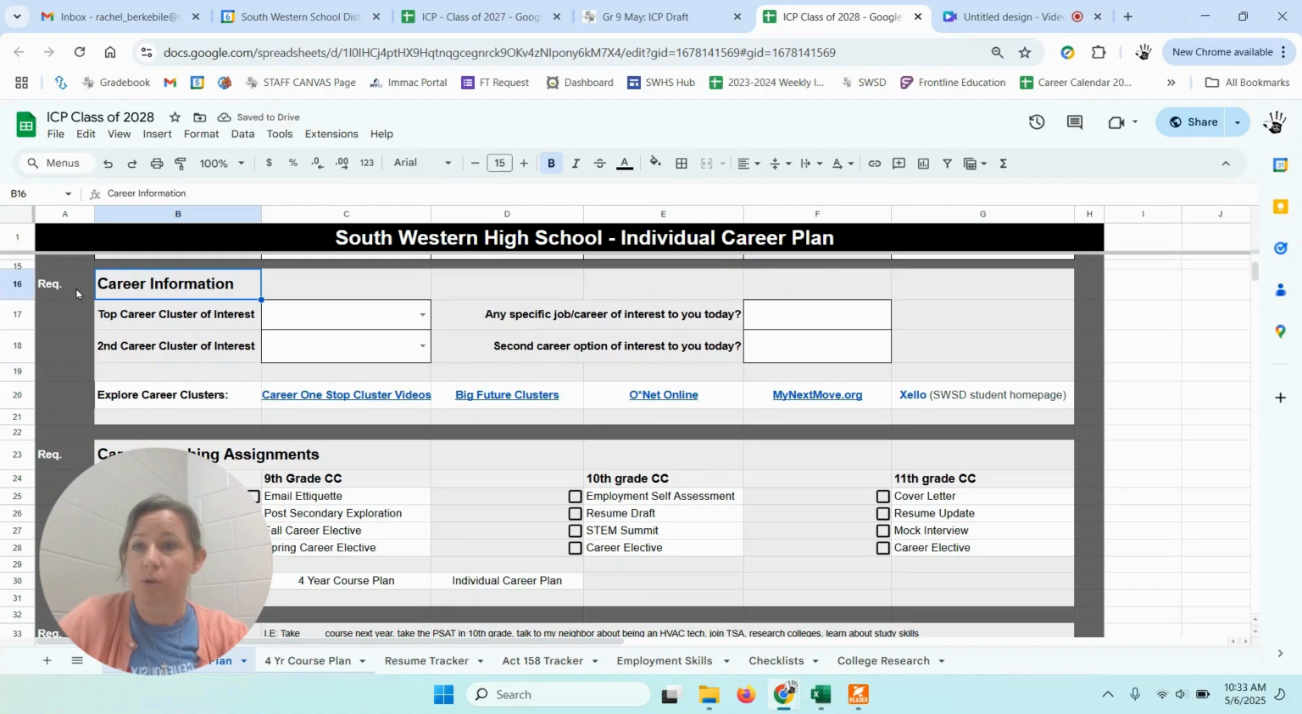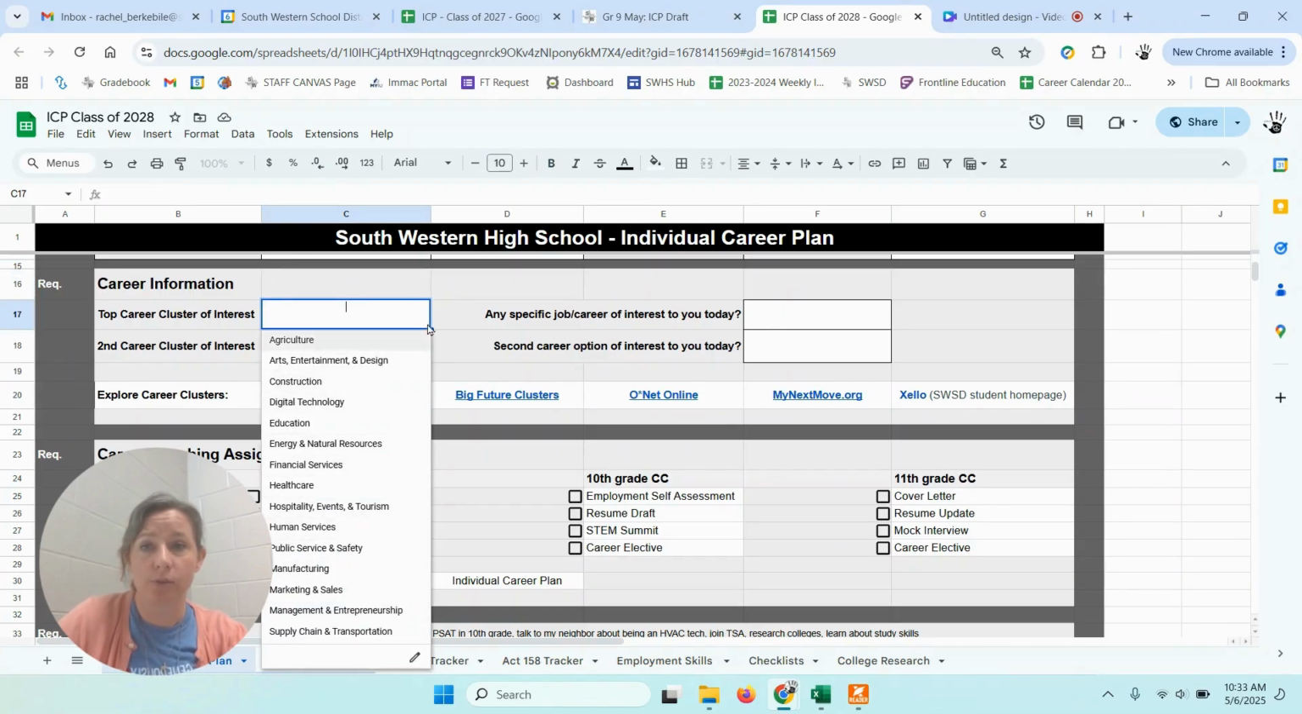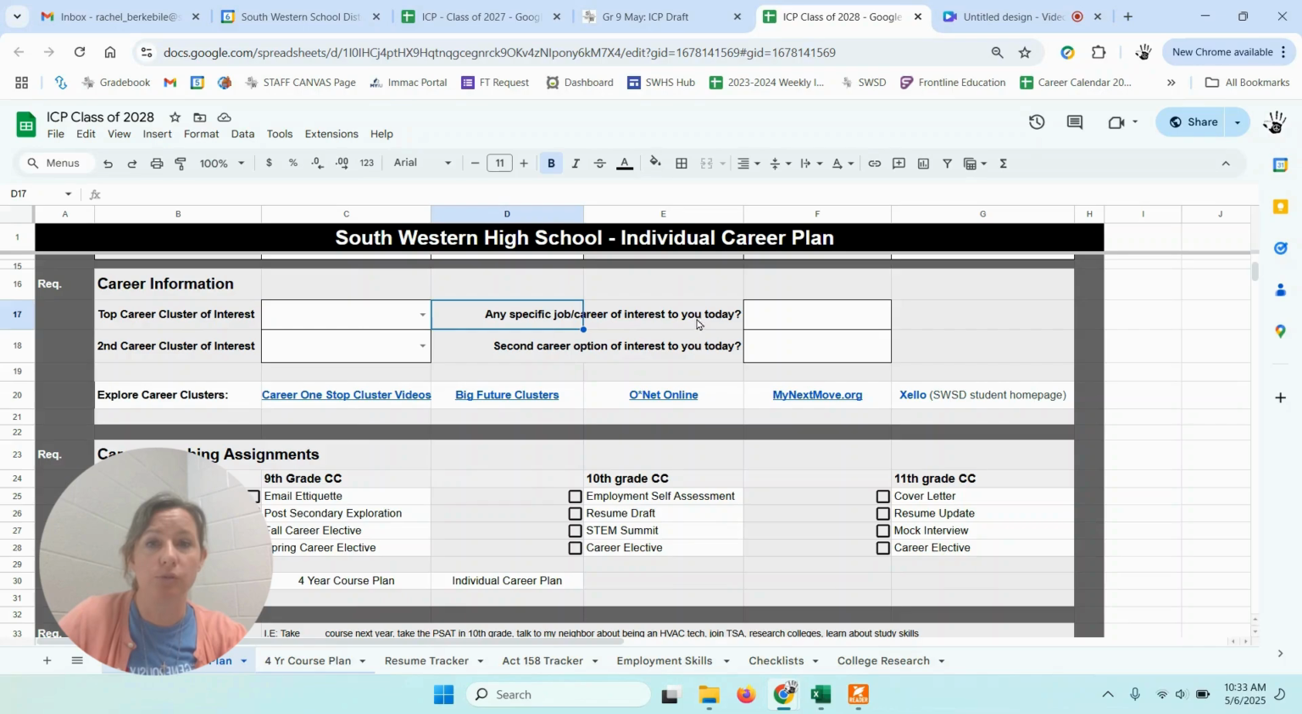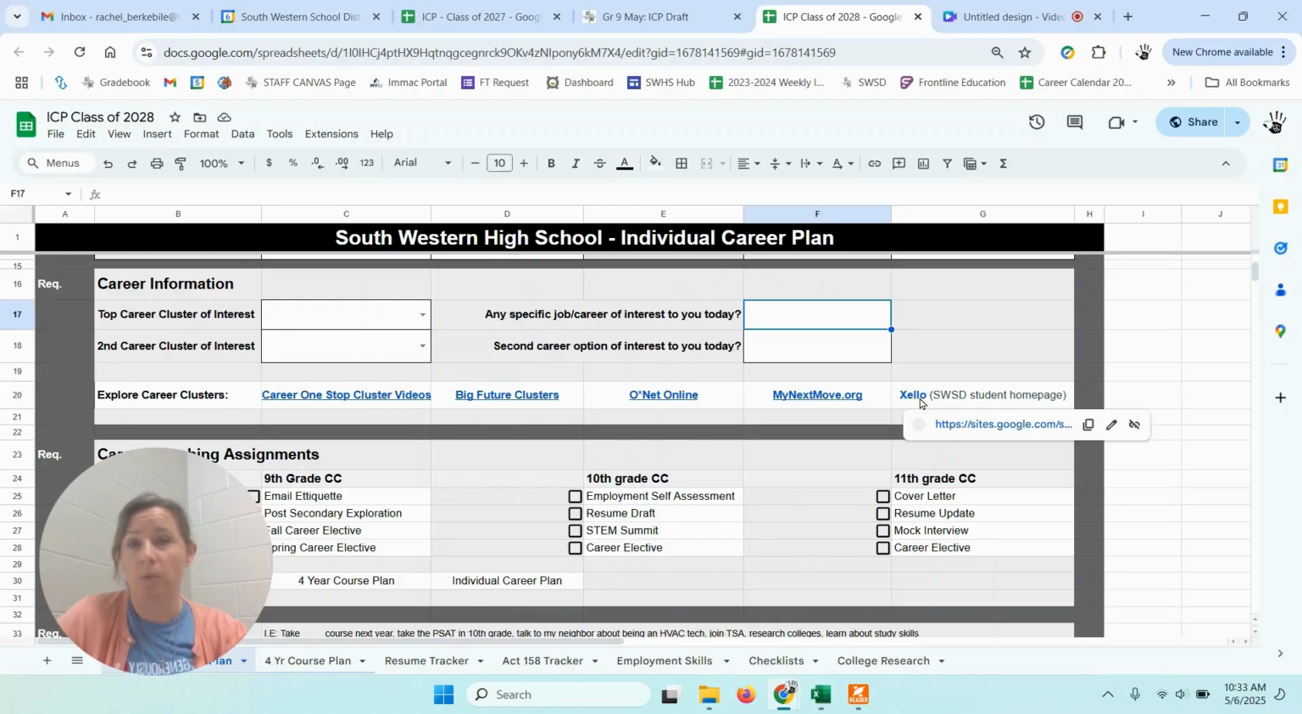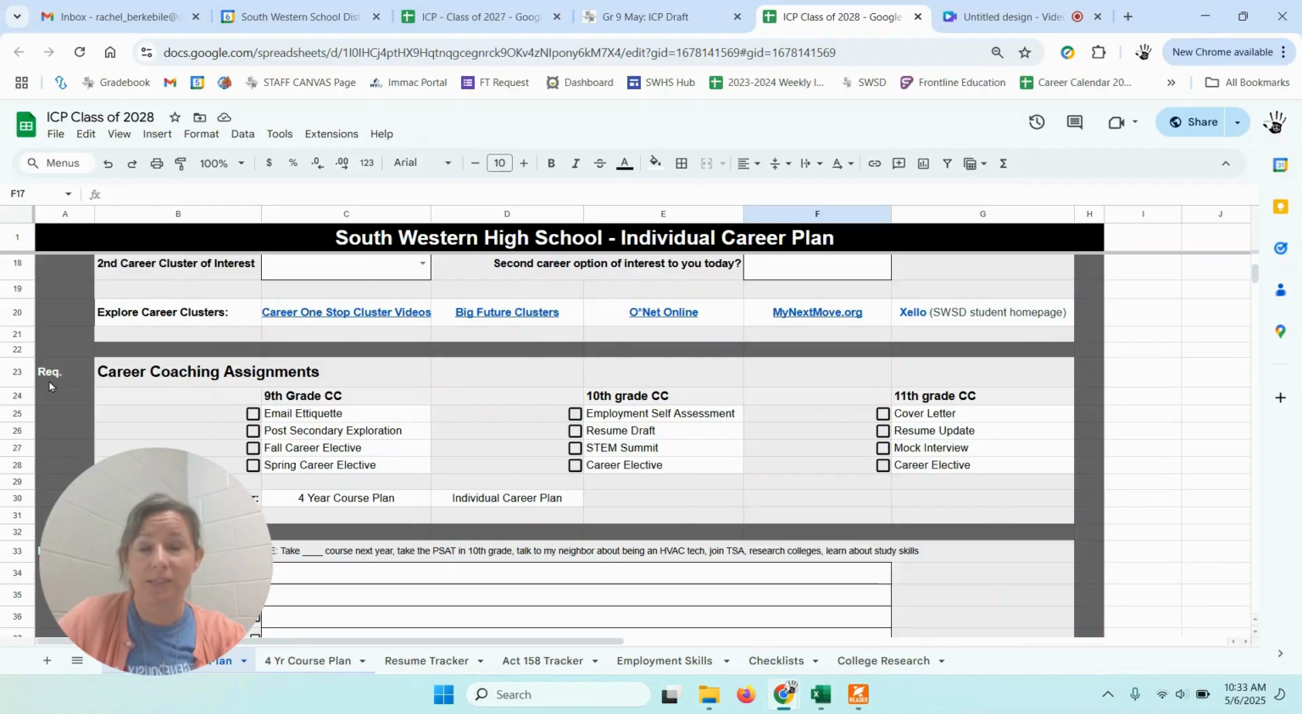Career information, the next required section, you're going to be taking this list of career clusters and picking your top two, and also listing any particular careers you're interested in today. Not sure what these career clusters are or what they mean? Here's some handy links for you at all of these different websites. You pick one, pick two, research careers there. They're all organized by the national career clusters, so you can learn more about careers and clusters right here with these links.